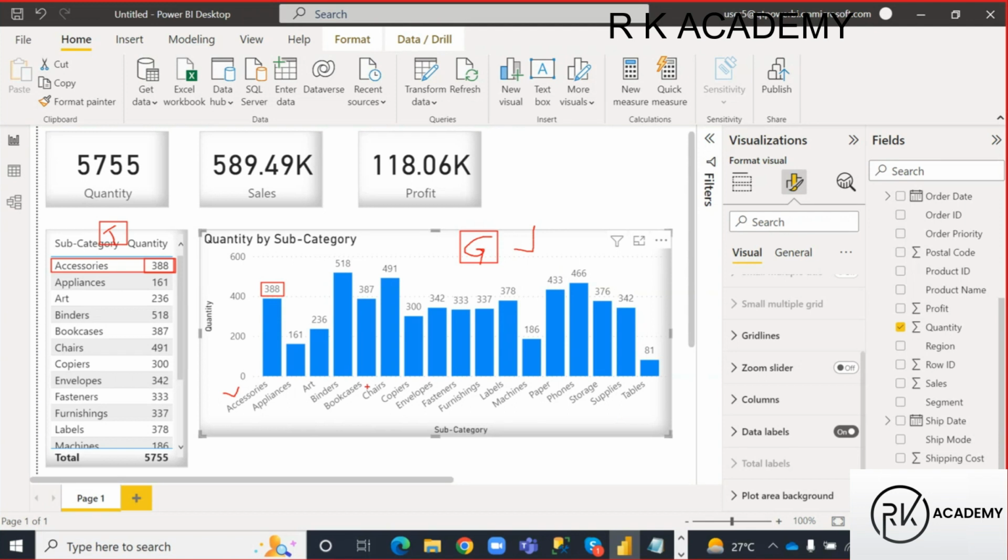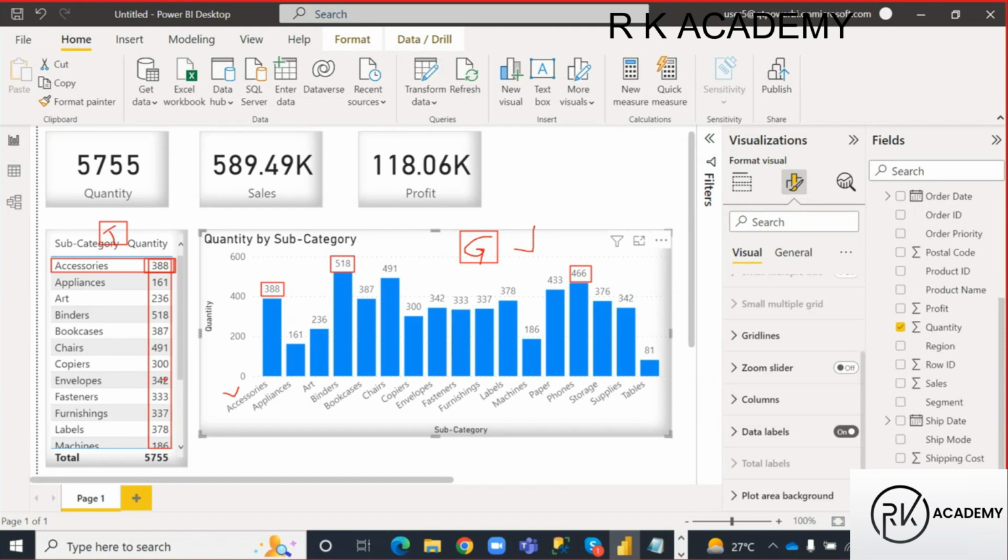Phones. Okay. Binders. From binders, how many quantities were sold? 518. From phones, how many quantities were sold? 466. Like this, you can understand easily. Here you need to keep some effort to understand about this visual, right? Am I clear, guys? Okay.